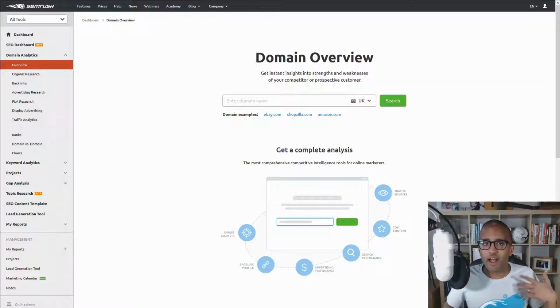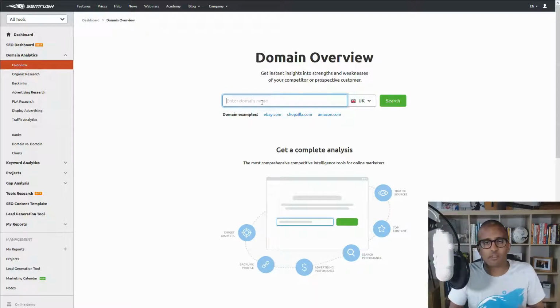Why don't we get straight into it and show you how you can find your search competitors, your organic search competitors, however you want to say it. A very quick way of doing that is using a tool that I absolutely love called SEMrush. Here, all you have to do is type it in and you get it right there. This is what you find if you go to either the dashboard or domain analytics and overview. You can type in the domain, which is your website.